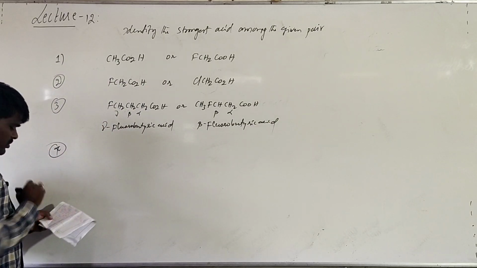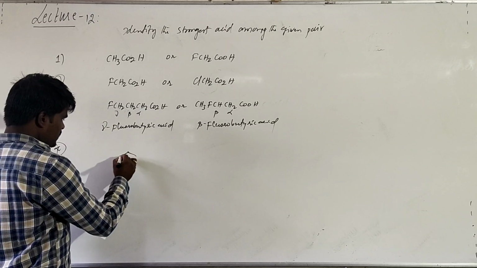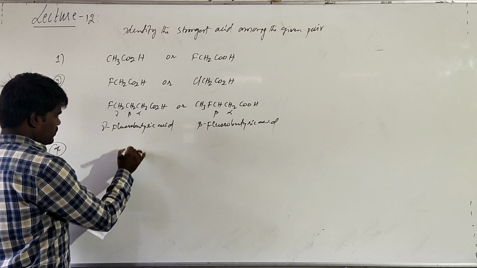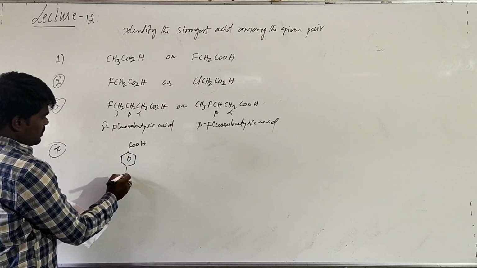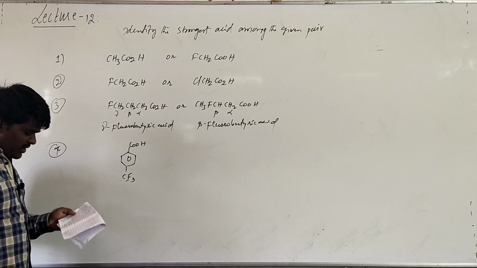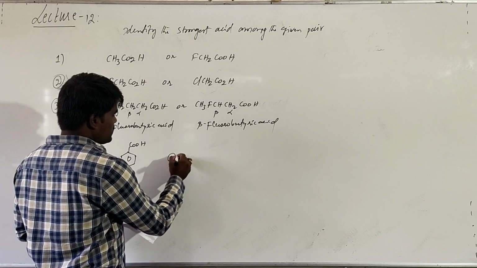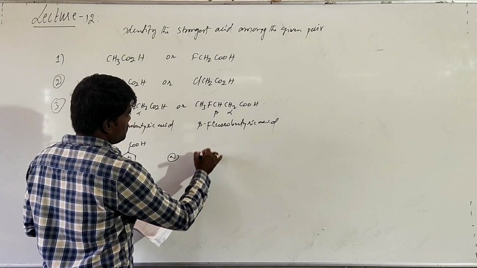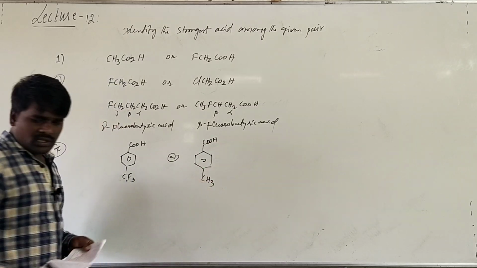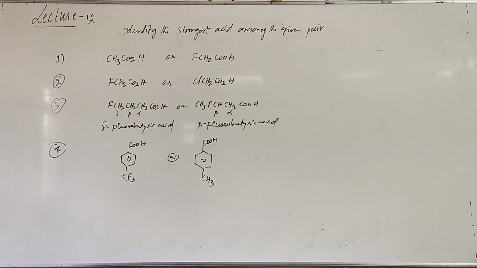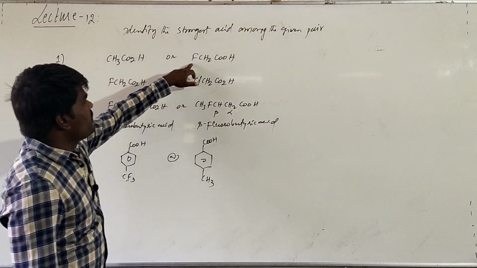And the fourth pair is para-trifluoromethylbenzoic acid, or para-methylbenzoic acid. These are the compounds he has given, and he is asking us to identify which of the following is the strongest among them. See, here it is acetic acid and this is fluoroacetic acid.